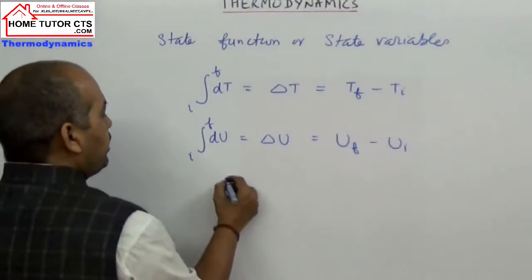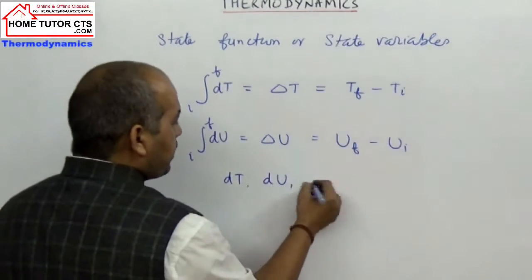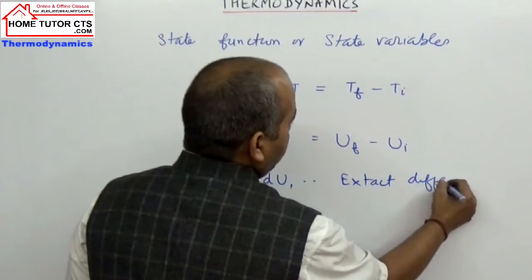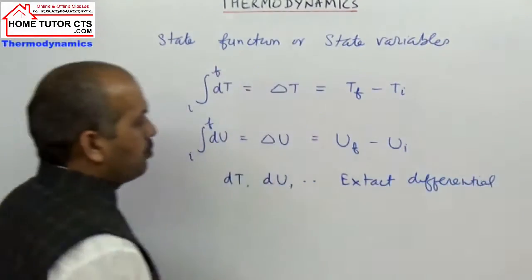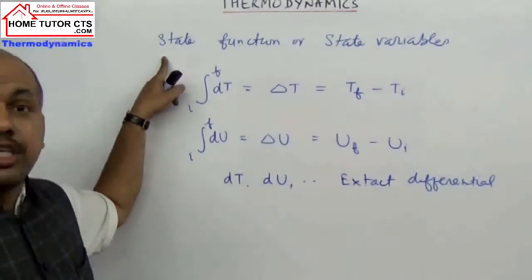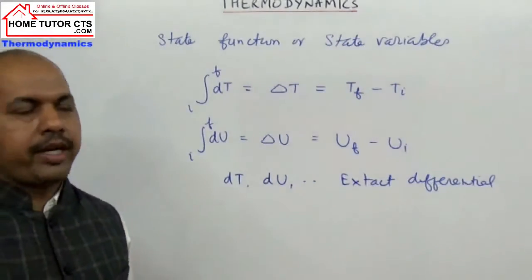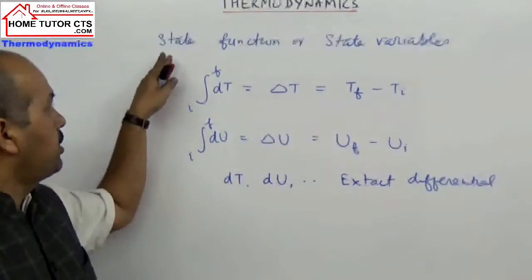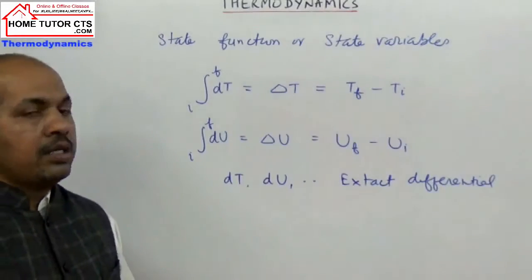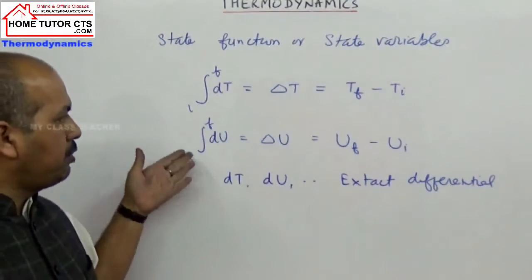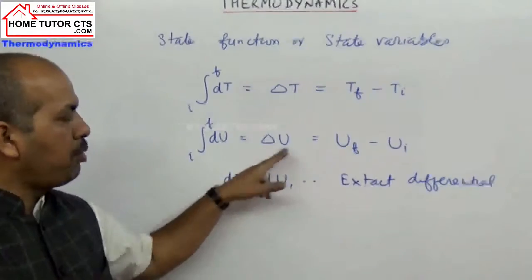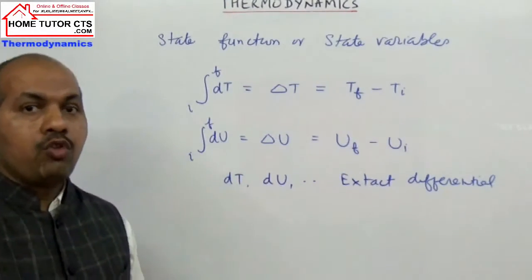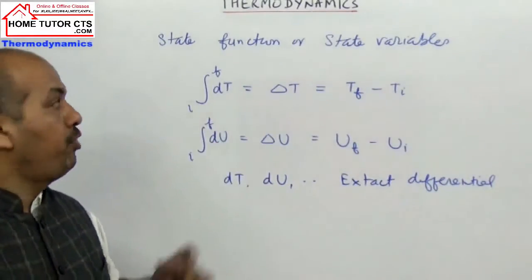So what does this mean? These properties dT, dU, or dS, as I can write, are exact differentials. This is the property of a state function: the terms dT and dU are exact differentials. So such is the example of state function. The properties which we can define between two states, the change in the property will be fixed. It is path independent, and we have some more properties which depend on the path as well. We call them path functions.